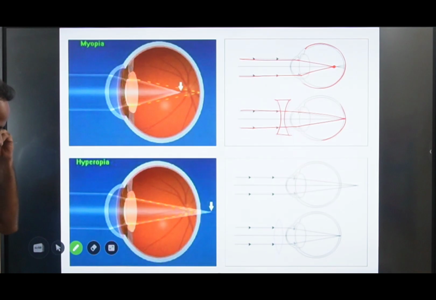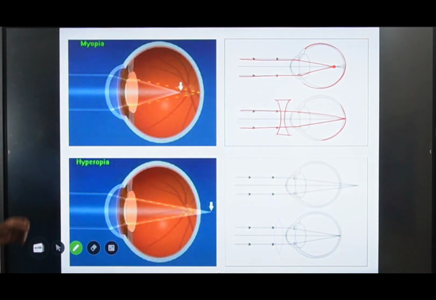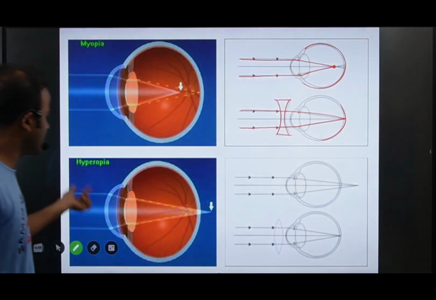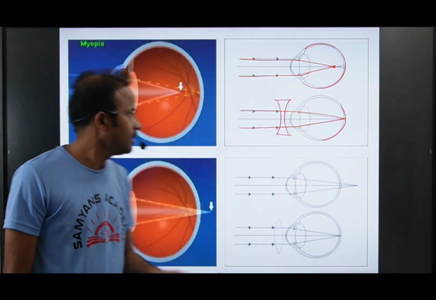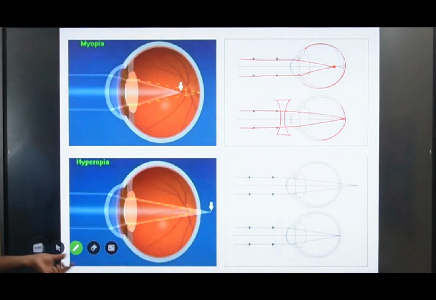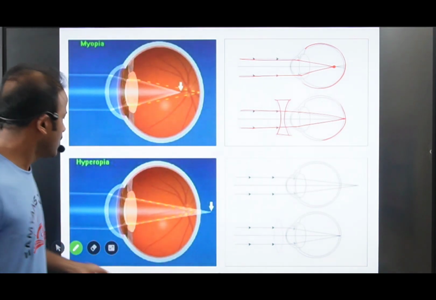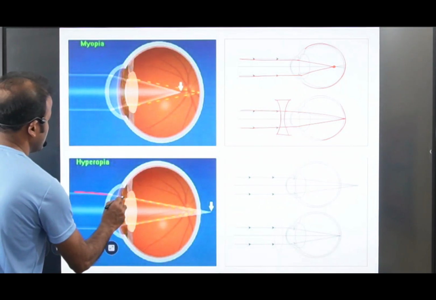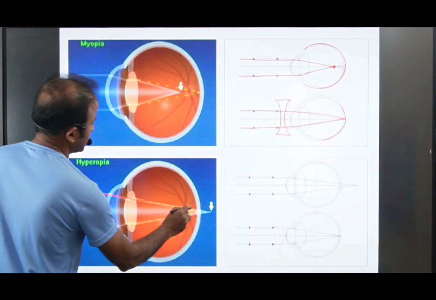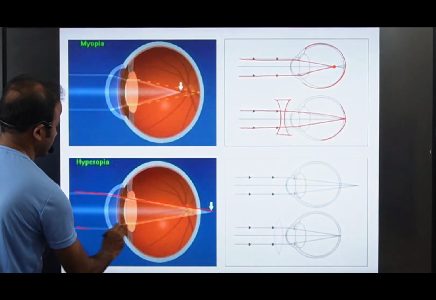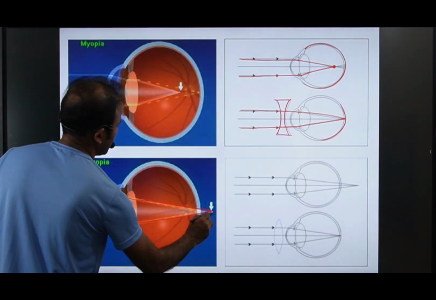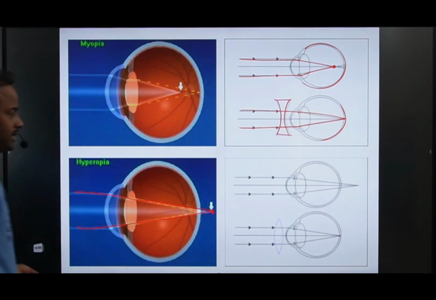The person suffering with hyperopia cannot see the nearby objects. They can see the far or distant objects. The rays coming from the object meet behind the retina.